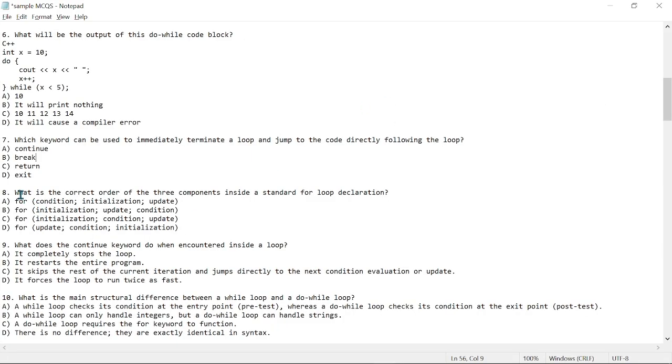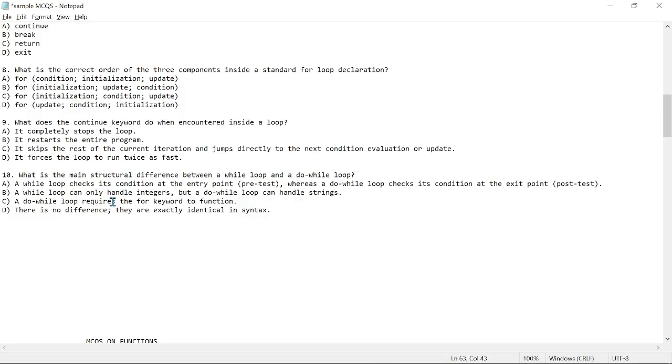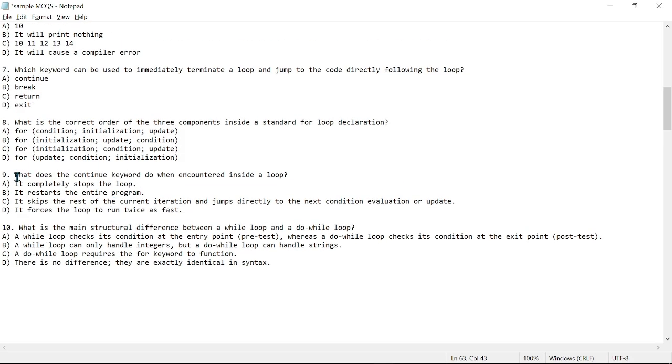Right, then we have what is the correct order of the three components inside a standard for loop. All right, so with a for loop, we need initialization, a condition, and an update. Right, so our answer here is going to be C. Then we can have what does the continue keyword do when encountered inside a loop?